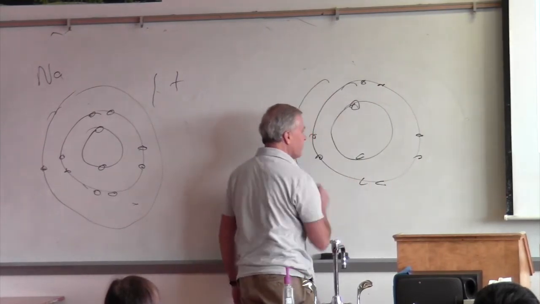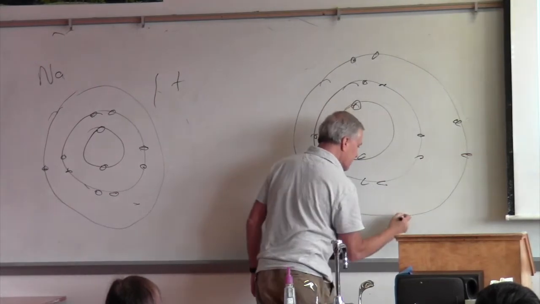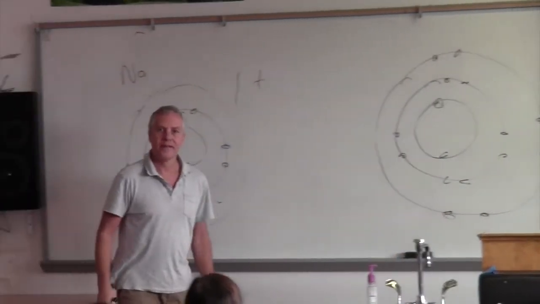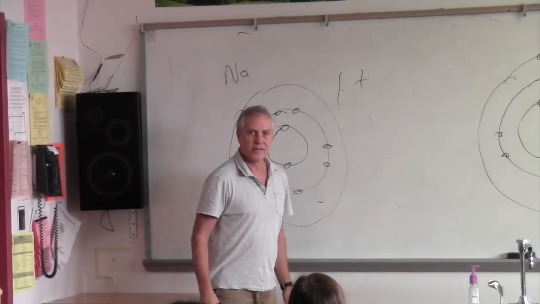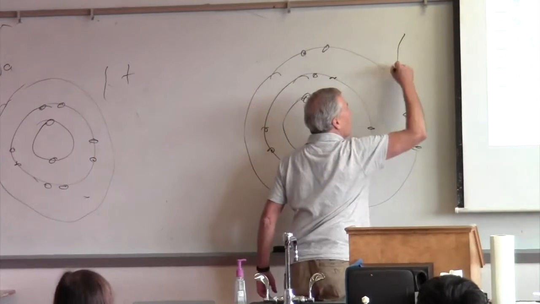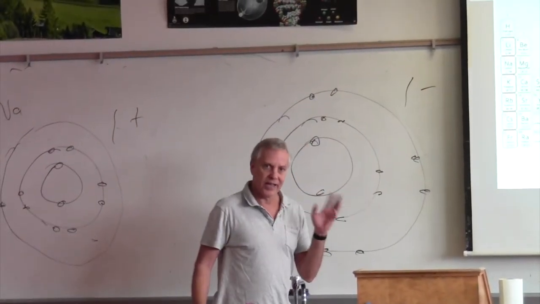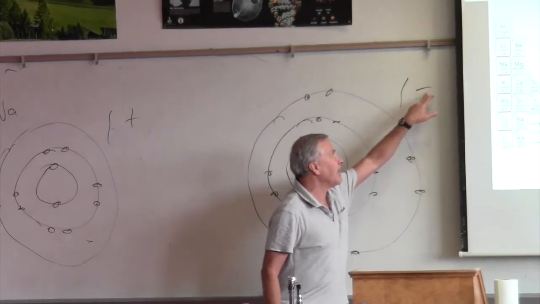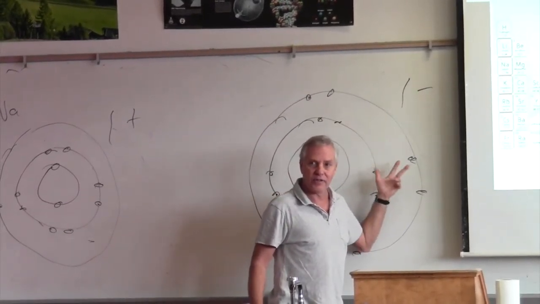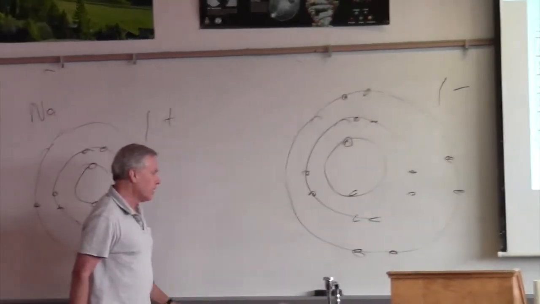And guess how many are left over for the outer ring? 7, which means it's hungry for an electron. Any questions? Now, this valence is 1 negative, because in this case it wants to get an electron, and when it gets that, it will be more negatively charged. It will have 18 electrons and only 17 protons that it started out with.